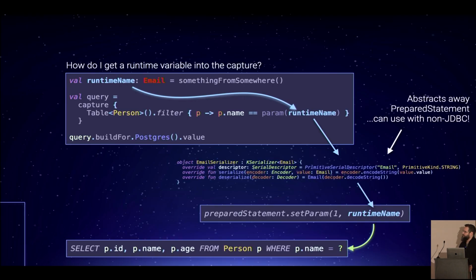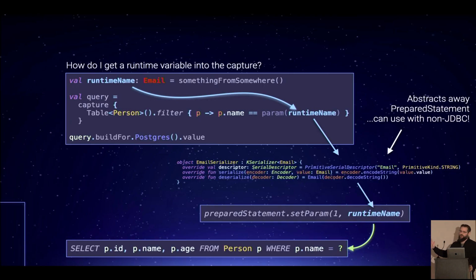Now, by the way, one of these interesting things about this approach is that you can do mapping to primitives independent of the actual database technology that you're using. This works with JDBC. This works with Android support SQLite database and SQLiter on iOS. But anyway, I'm getting ahead of myself. Right? This is independent of database technology.